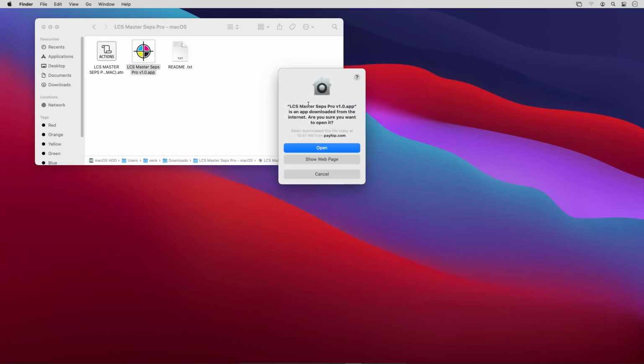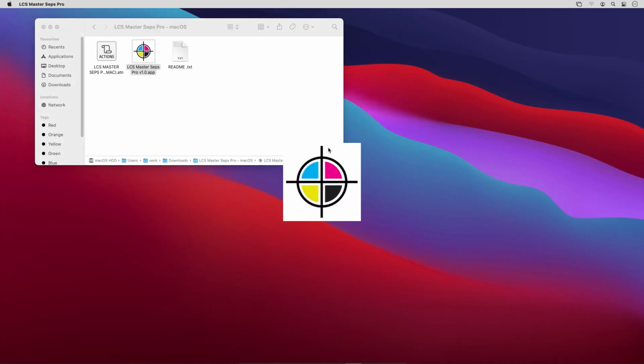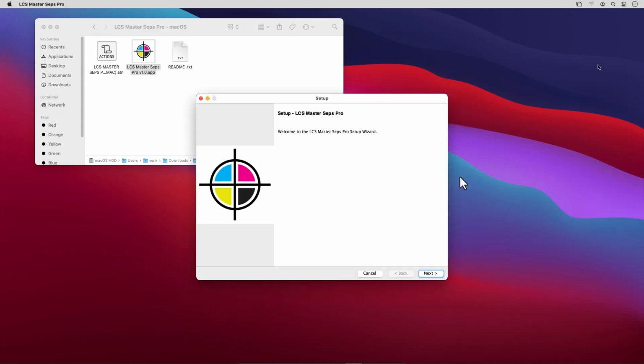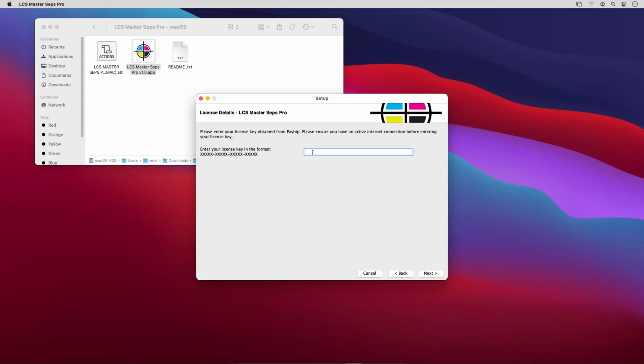If you get this prompt, simply click Open. Enter your password. Click Next. Read and accept the agreement and continue clicking Next. Enter the license key you received from PayHip. It can be found in the purchase confirmation email you received from PayHip. I have already copied my license key, so I'll paste it here. Please make sure no extra space is entered. It should be exactly in this format. Then click Next.